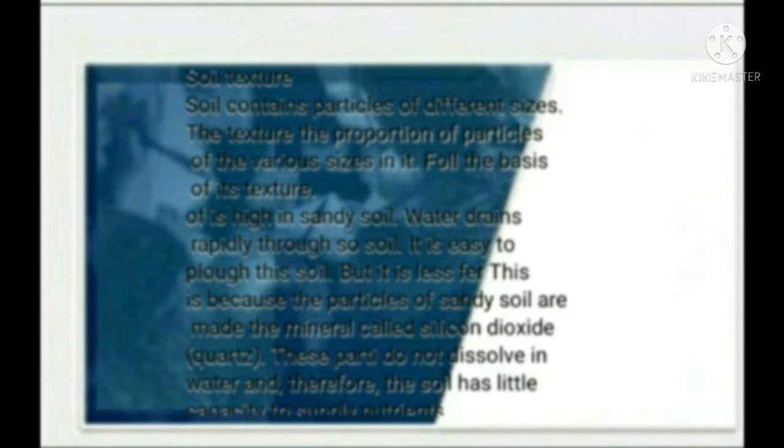Water drains rapidly through sandy soil. It is easy to plough this soil but it is less fertile. This is because particles of sandy soil are made of a mineral called silicon dioxide. These particles do not dissolve in water and therefore the soil has very little capacity to supply nutrients.